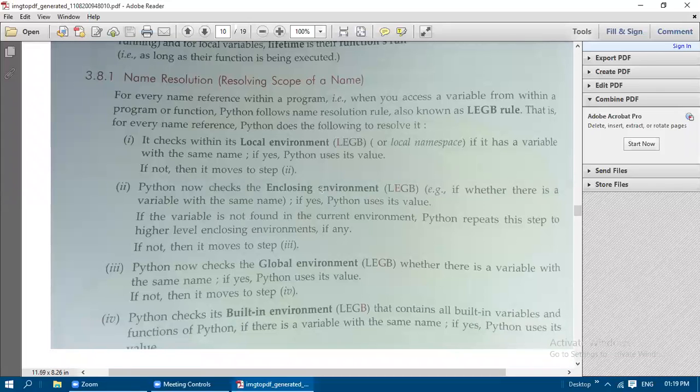Python now checks the enclosing environment for a variable with the same name. If yes, Python uses its value. If the variable is not found in the current environment, Python repeats this step for higher levels of enclosing environments. If not available, it moves to step 3.